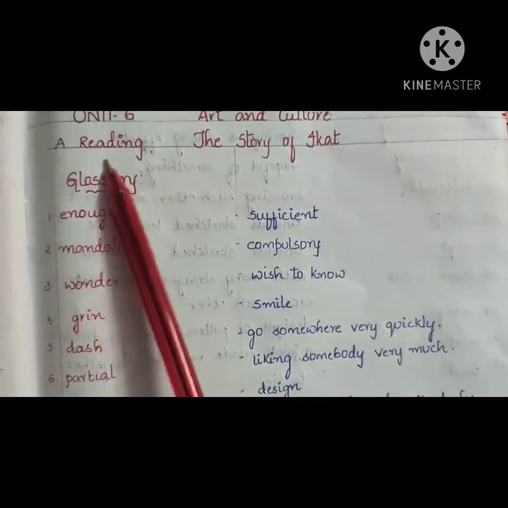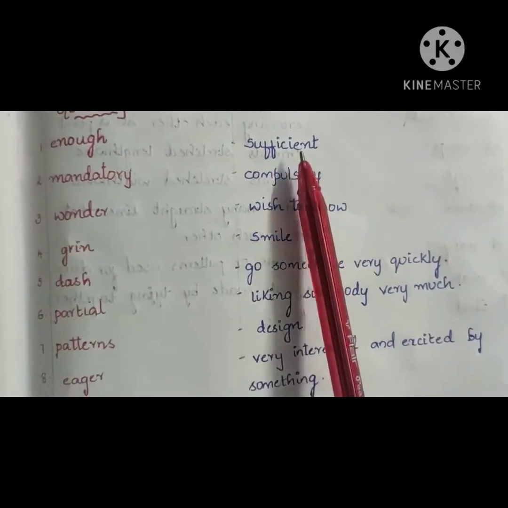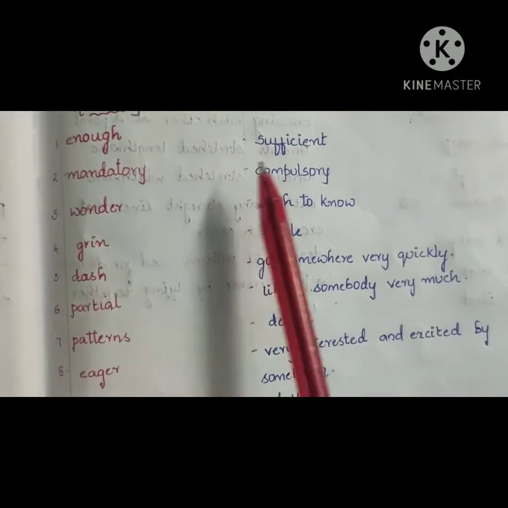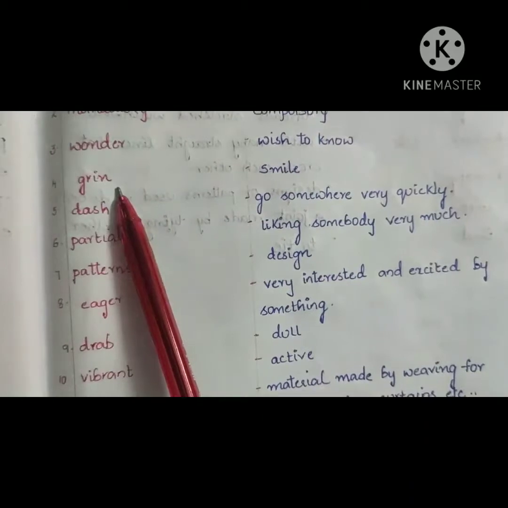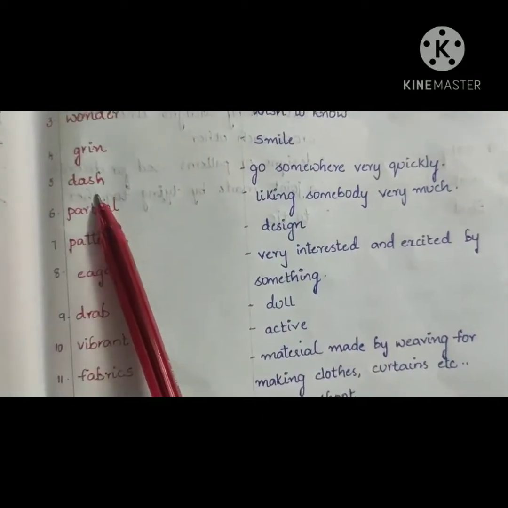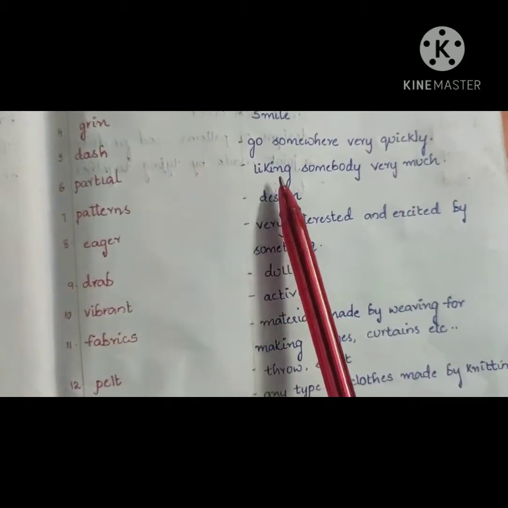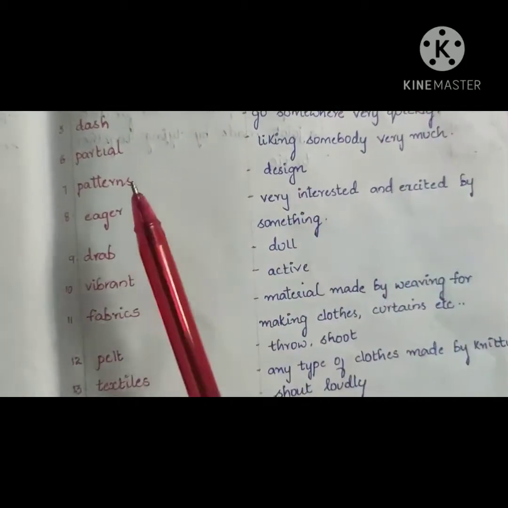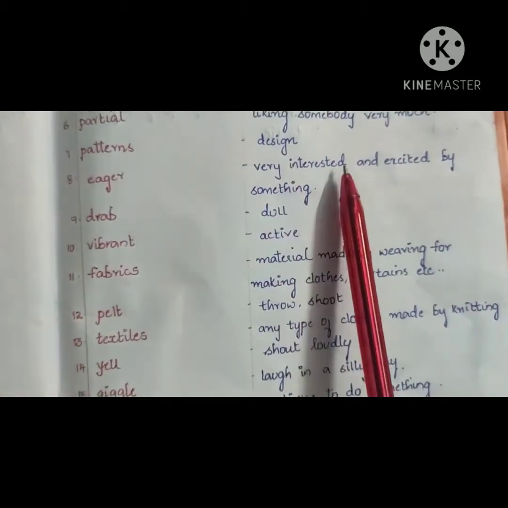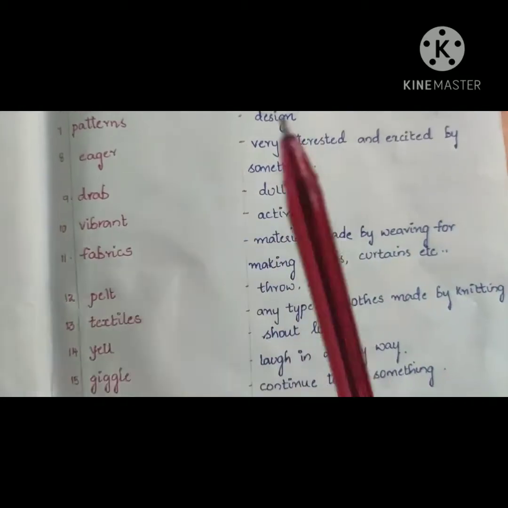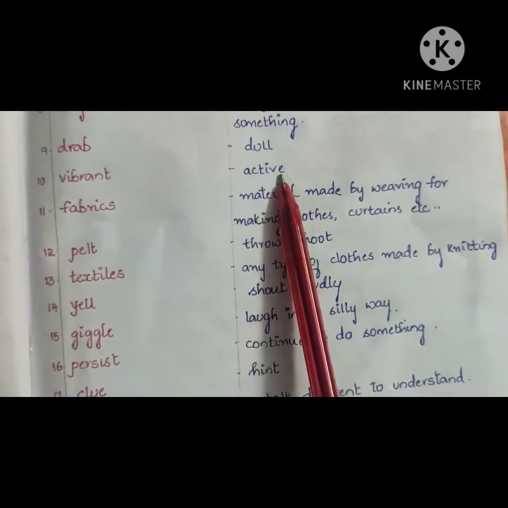Once again, let us go through the glossary of part 1, the story of Ikat. Enough, sufficient. Meaning of mandatory, compulsory. Meaning of wonder, wish to know. Grin, smile. Meaning of dash, go somewhere very quickly. Meaning of partial, liking somebody very much. Meaning of patterns, designs. Meaning of eager, very interested and excited by something. Meaning of drab, dull. Meaning of vibrant, active.